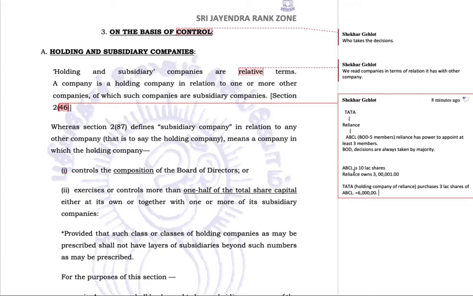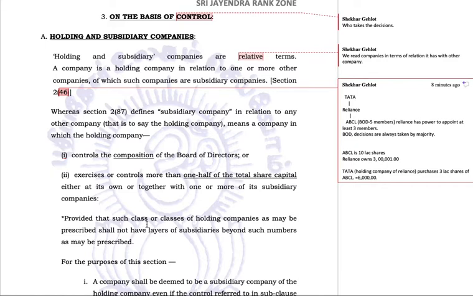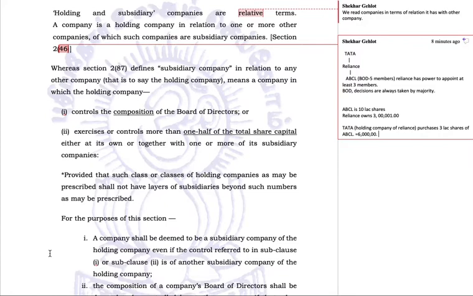Either way, ABCL will become the subsidiary company of Tata, provided that such class or classes of holding companies as may be prescribed shall not have layers of subsidiaries beyond such numbers as may be prescribed. That means layers of subsidiaries.